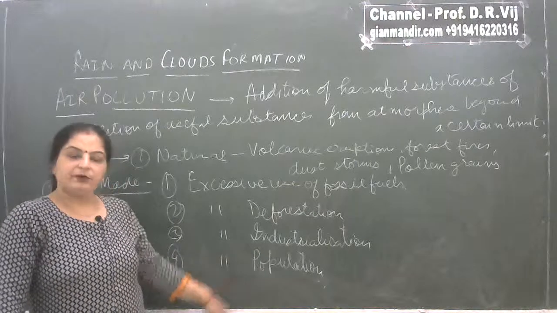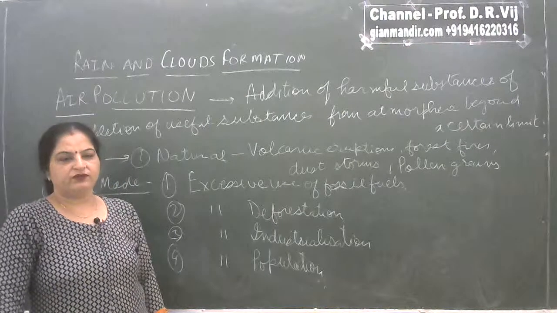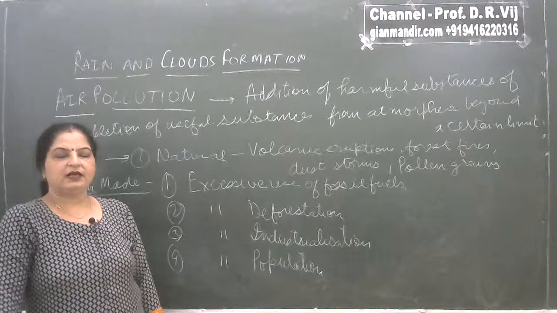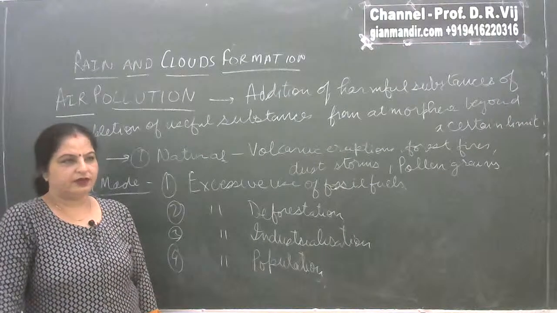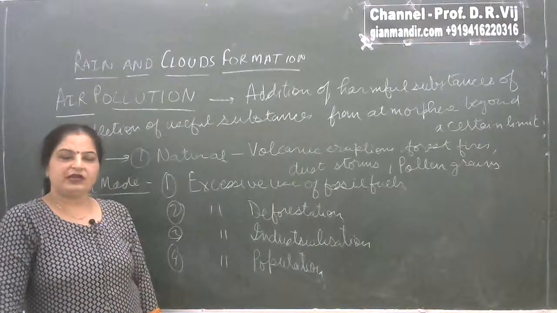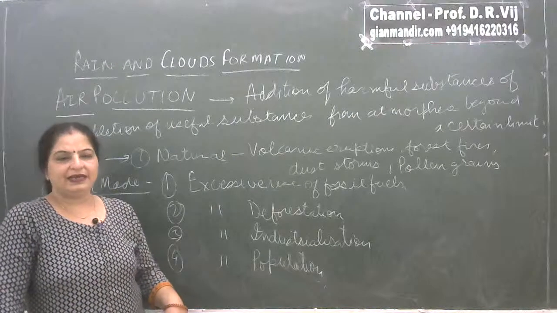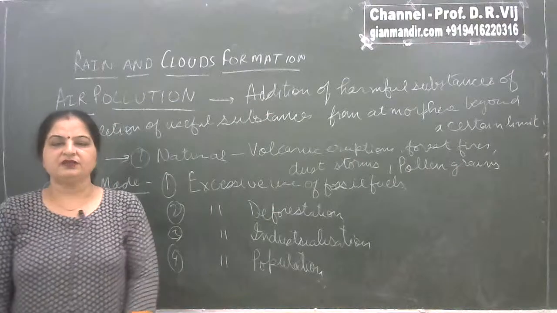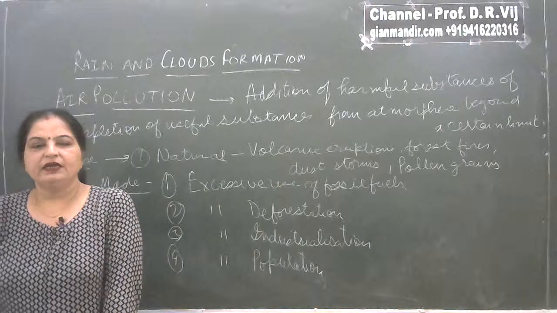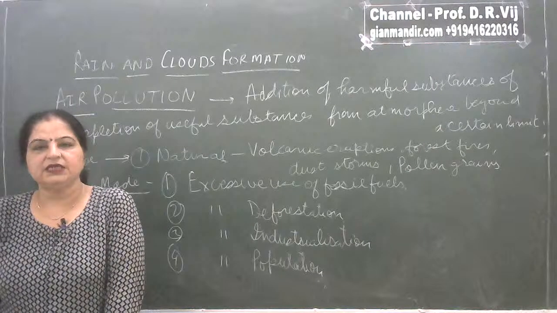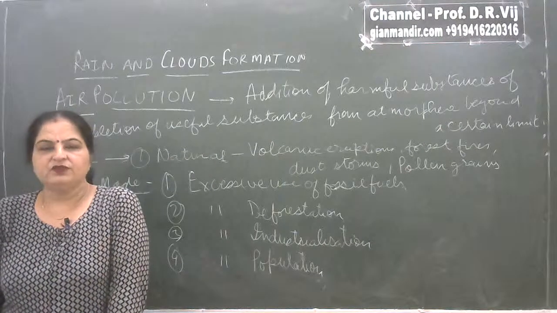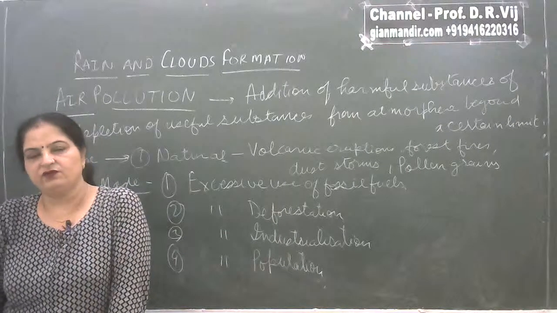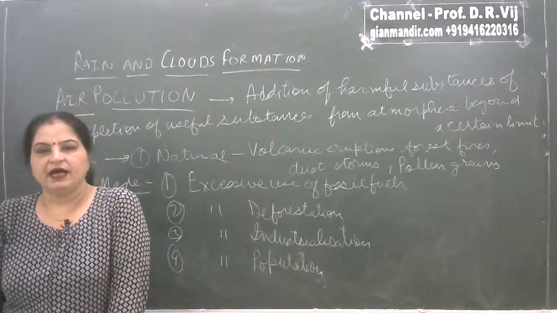And as the population is increasing, demands of various things is increasing, and lifestyle is changing. So setting up of various kinds of industry is also there. For increasing industrialization, of course, first of all, a big land is required, which will again lead to deforestation. And in factories, various kinds of fuels are used, and combustion of these fuels leads to release of various harmful gases in the atmosphere, like carbon dioxide, sulfur trioxide, nitrogen dioxide, and so on.